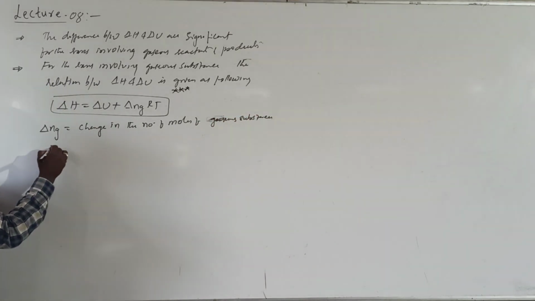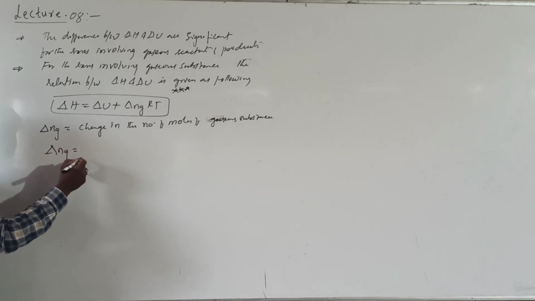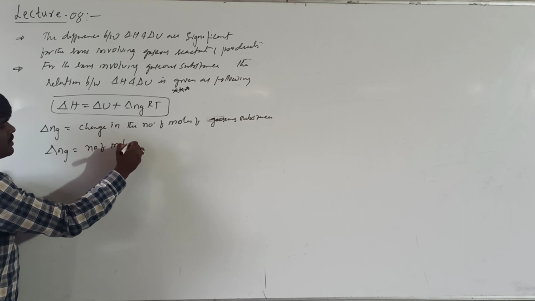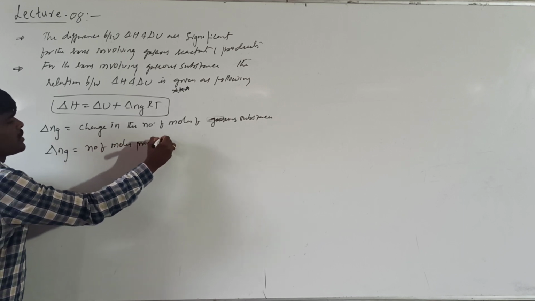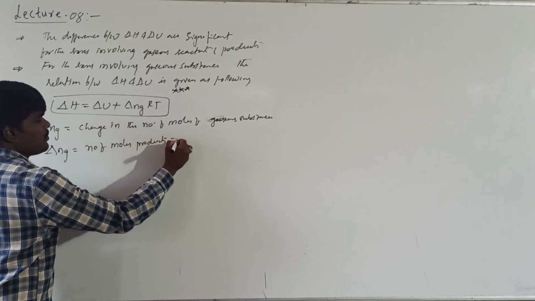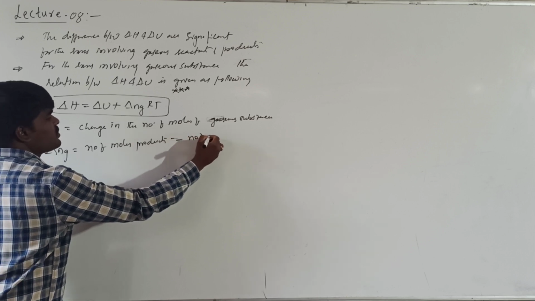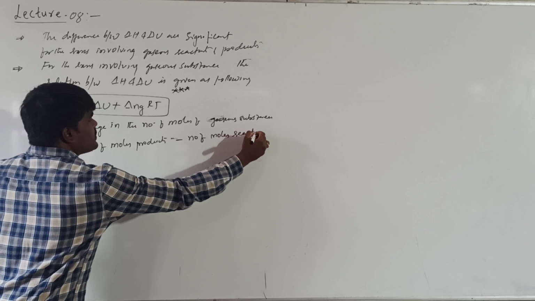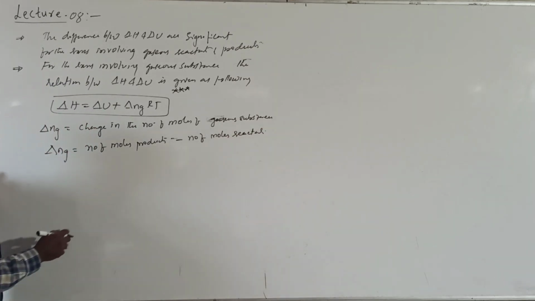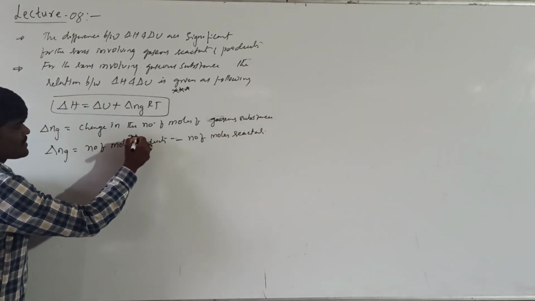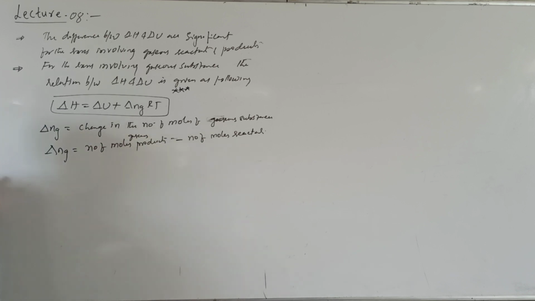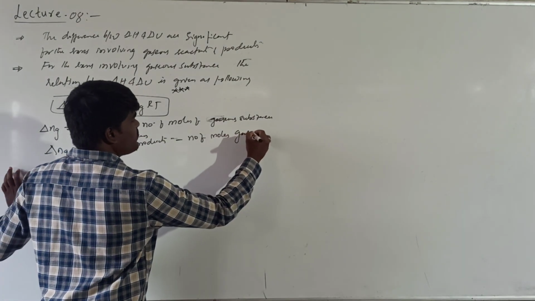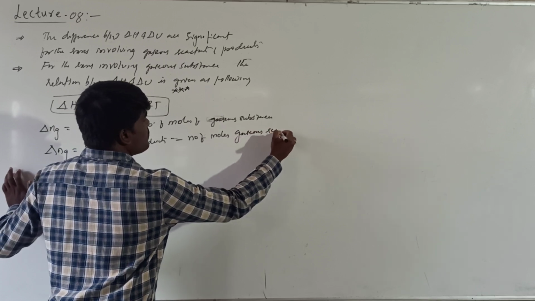Delta Ng is equal to the number of moles of gaseous products minus the number of moles of gaseous reactants.